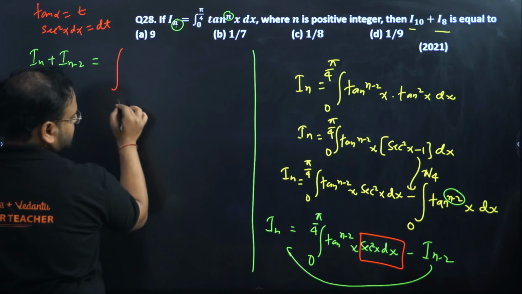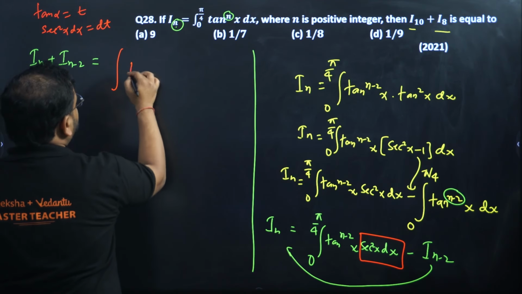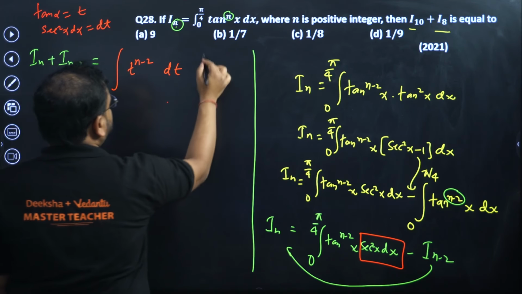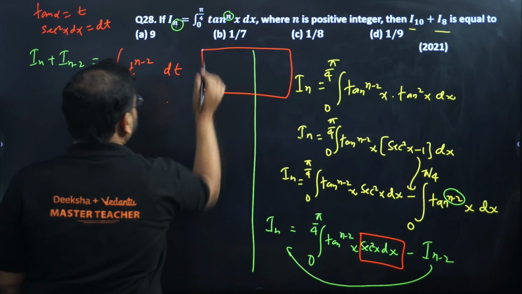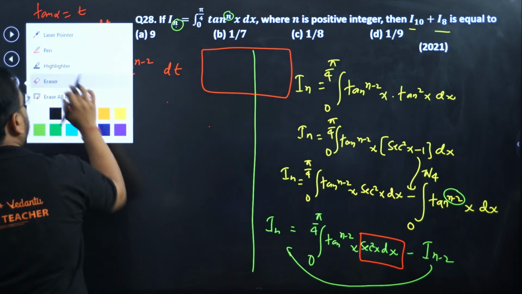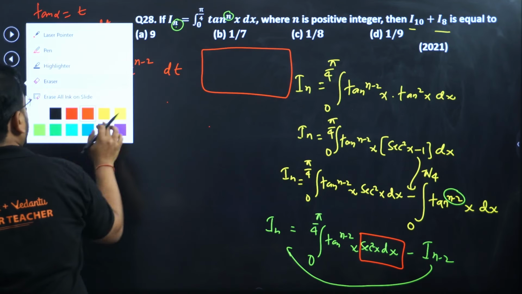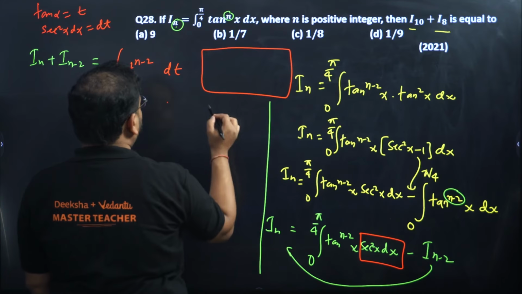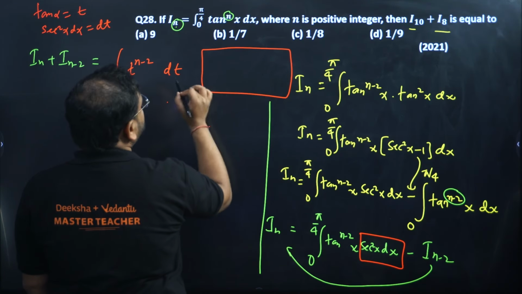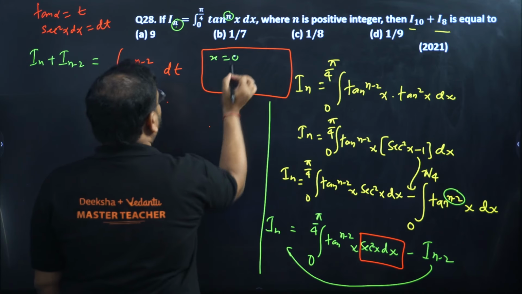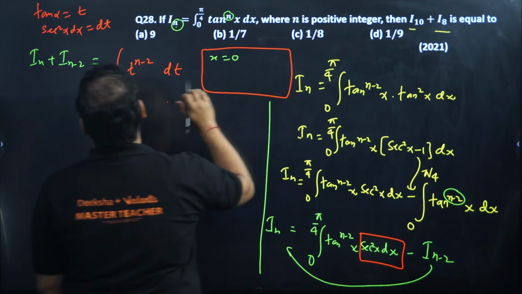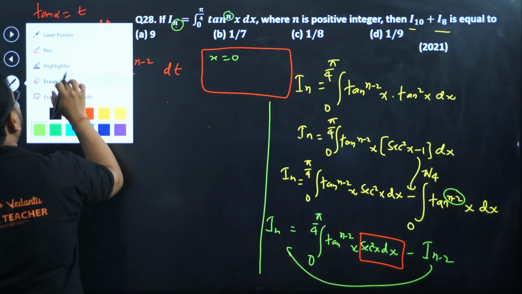Check first. I'll get what? This will become t power n minus 2, and this will become dt. Limits, here we go. Check the limits now. So when x is 0, I have taken tan x as t.